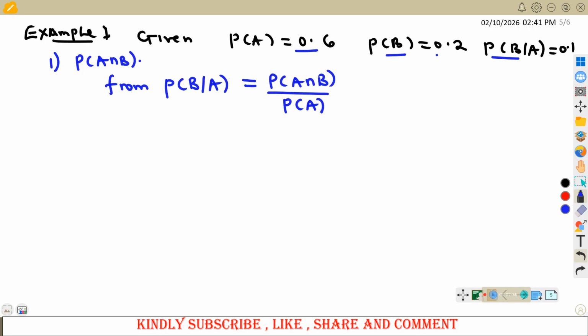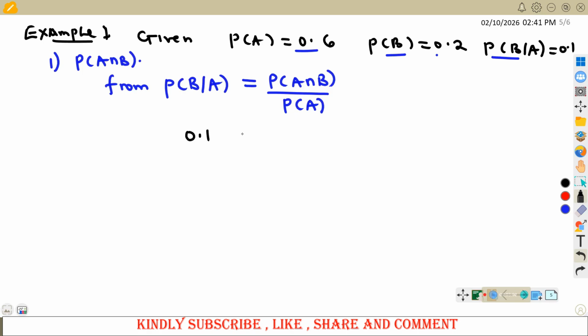So don't say probability of B given A is the same as probability of B. That one will not be true. Since they have not specified, this will be the expression we shall use. Now, from this given expression, we have probability of B given A, which is this. We have probability of A, but we don't have this. So we can easily get this, since this and this are known.